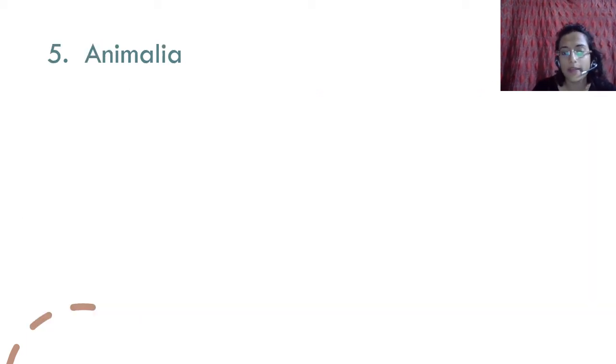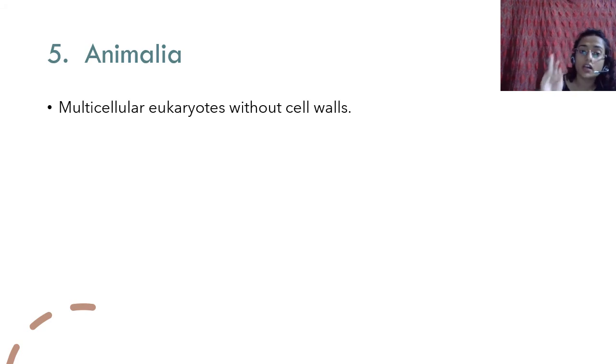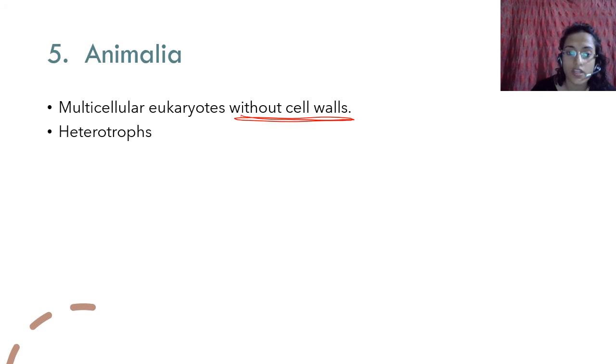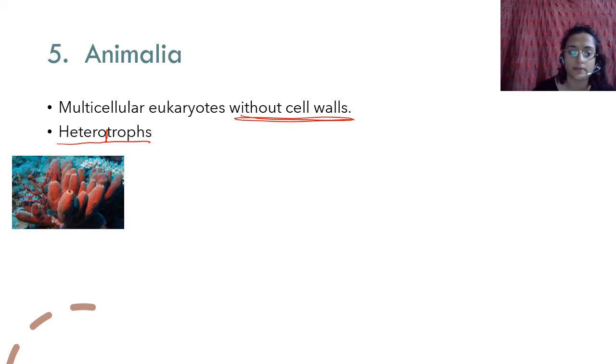Then we come to Animalia. Animalia are multicellular eukaryotes but without the cell wall. They do not have a cell wall and they do not have chlorophyll. That is why they cannot carry out photosynthesis. That is why they are called heterotrophs, right? They're heterotrophs. Hetero means different. Troph means they have to get food from, so trophy means to eat. So they have to get food from somewhere else.